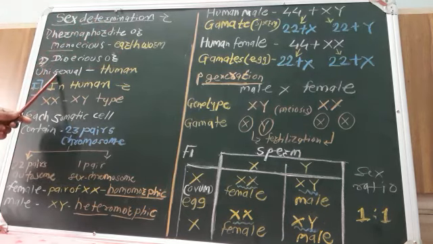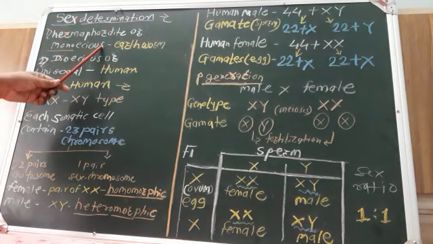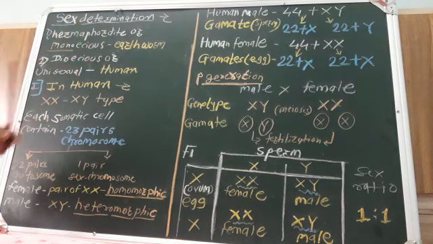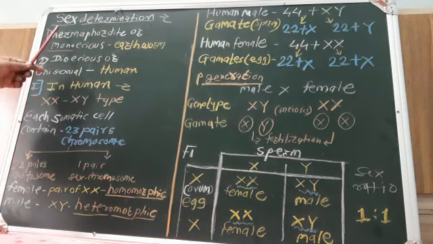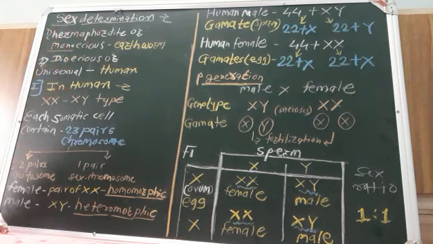Two terms are here. The first term is hermaphrodite or monoecious, and the second term is dioecious or unisexual. First we take out the meaning of hermaphrodite or monoecious kinds of animals or organisms.